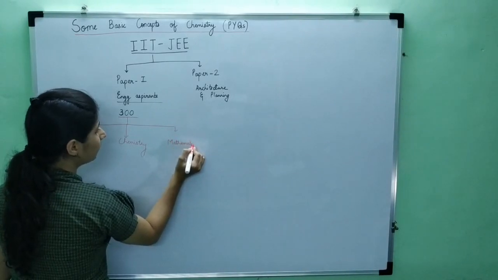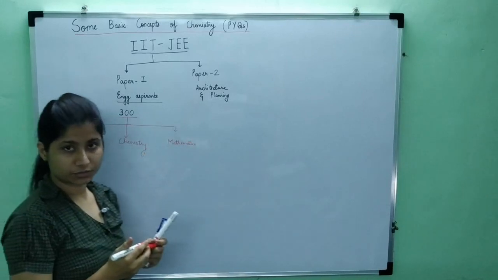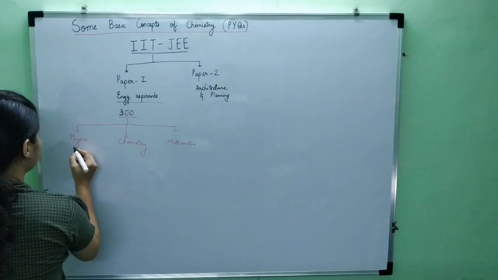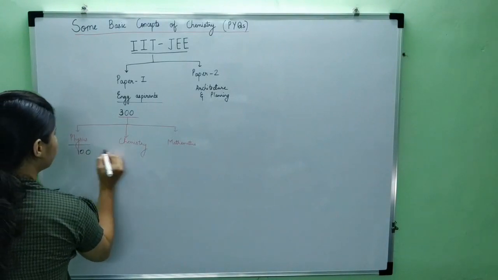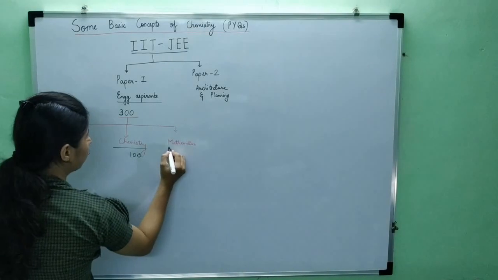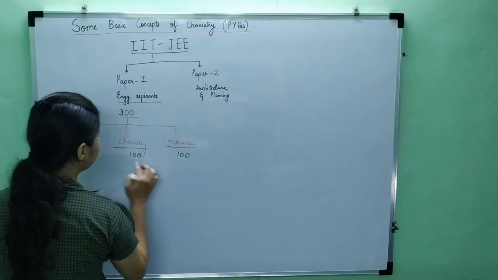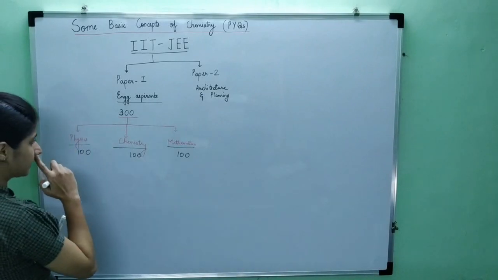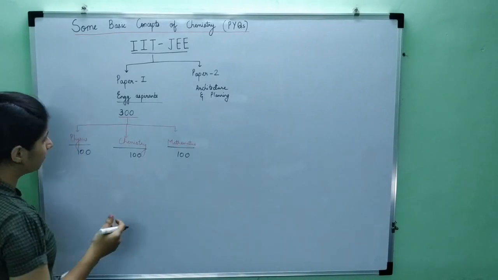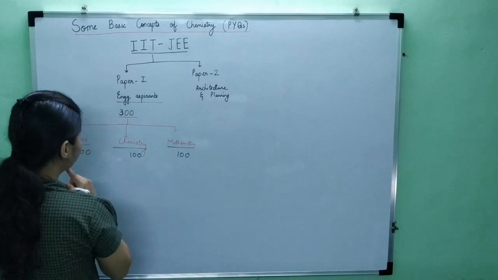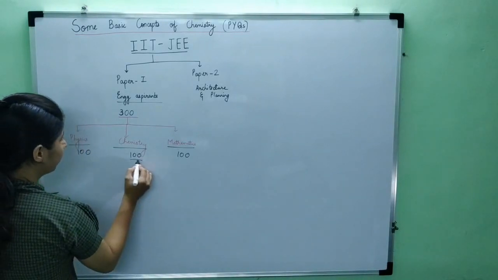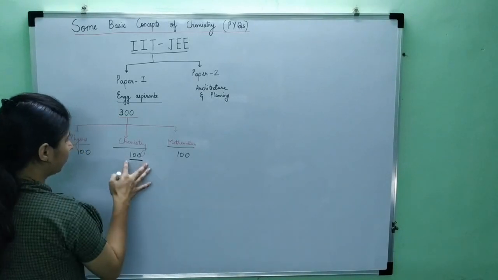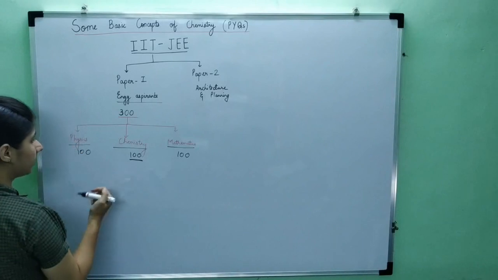So these 300 marks are equally divided into these 3 subjects. If equally they are divided, what would it be? It would be 100 marks each, right? So chemistry, if I focus on chemistry, it is of 100 marks. Now, how is the question paper pattern for these 100 marks? It would be the same for all 3, so if I take any one, it applies to the other 2 as well.